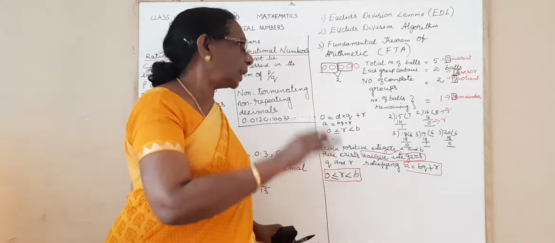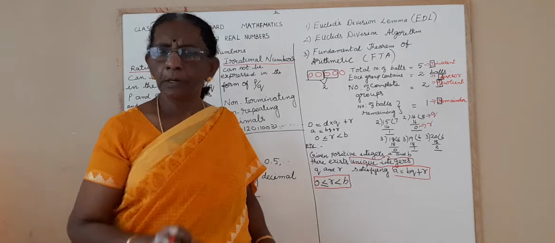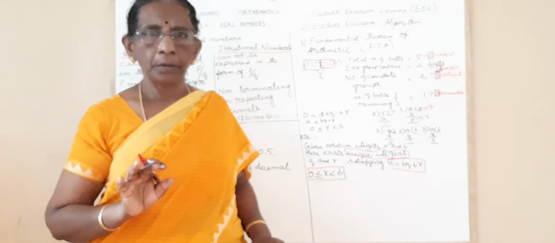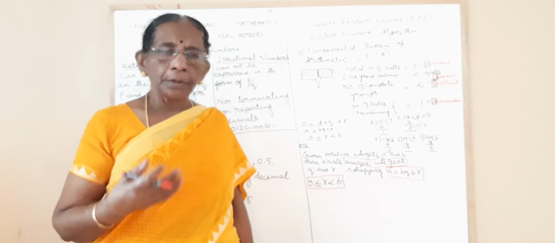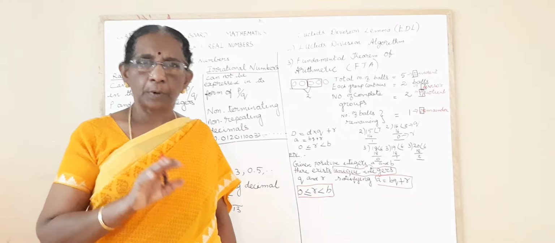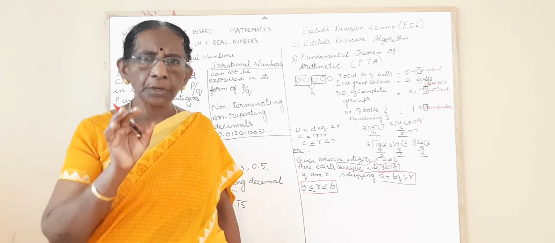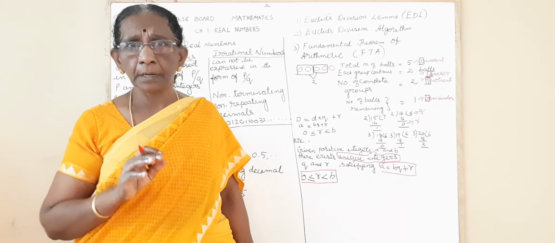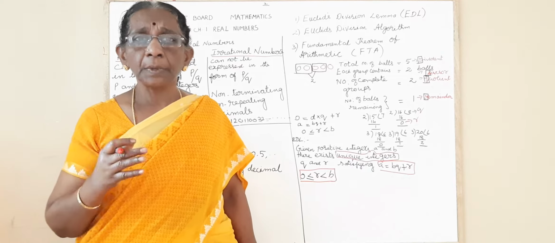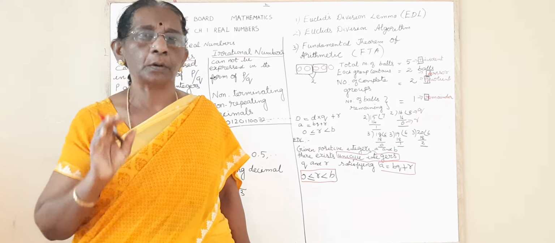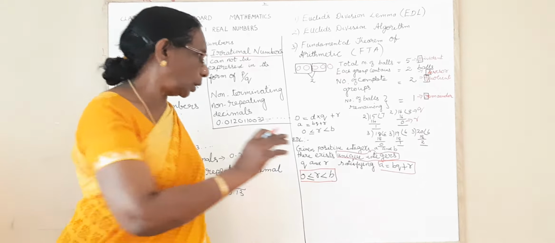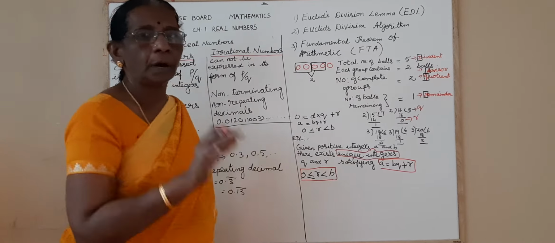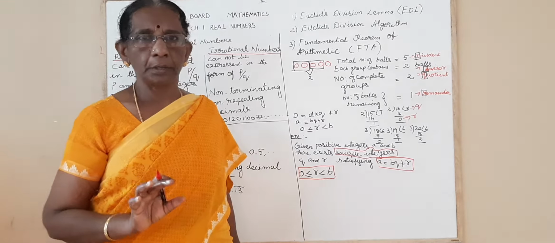When you divide 15 by 2, 7 is the only quotient and 1 is the one and only remainder. So whenever you divide two numbers one by another, the quotient and remainder will remain the same. You won't get a different remainder or different quotient. That means you have done the division wrong. That is the meaning of unique integers. This Q and R are unique for particular given integers.